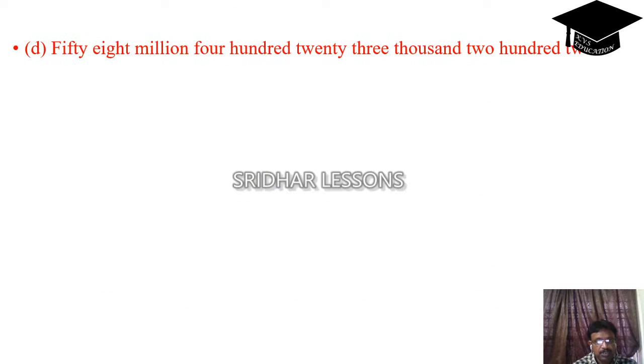Next question, 58 million 423,202. This is the international numeral system. 58 million 423,202. 58 million 423,202. This is the international number system.